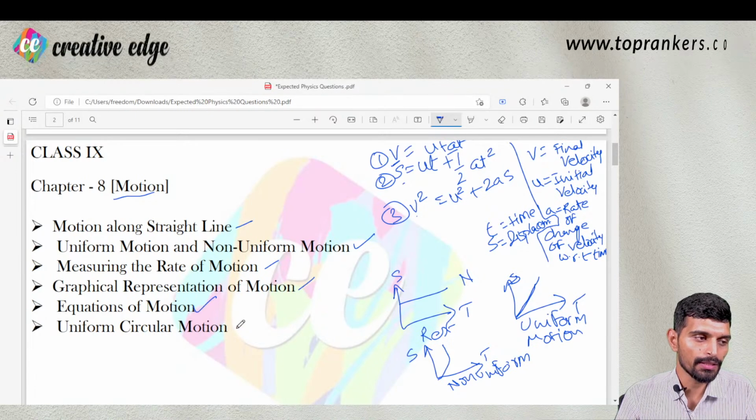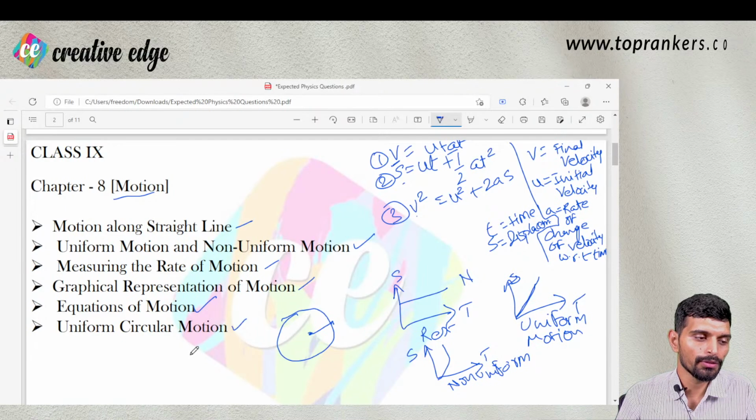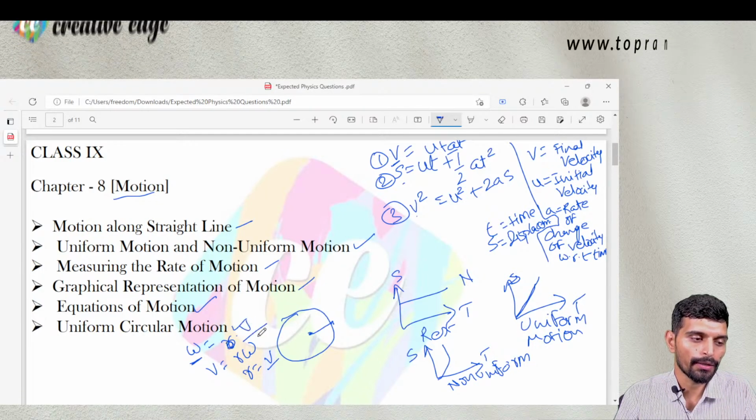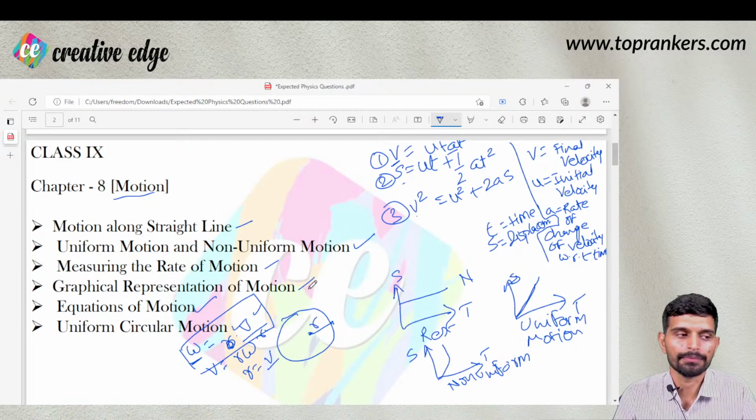Then the last heading in this chapter is uniform circular motion. So if an object is moving on a circular track with constant speed, then the object is said to be in uniform circular motion, right? And in uniform circular motion, the angular velocity is represented by omega, and that is nothing but v is equal to r omega. So omega is equal to v upon r, right? Here v is linear velocity, r is the radius of the circle, and omega is the angular velocity.